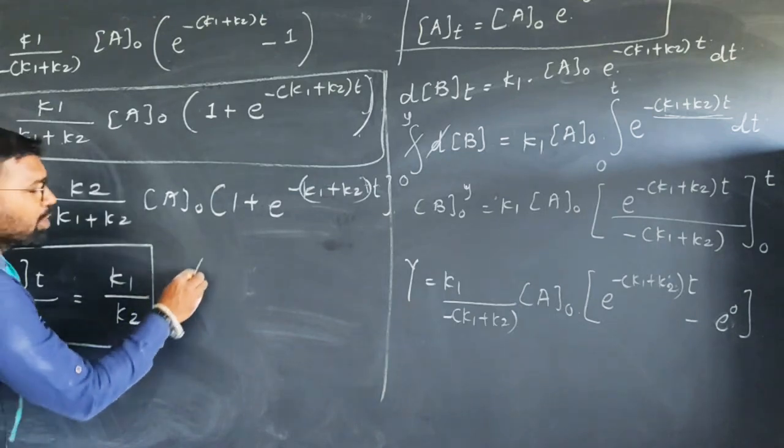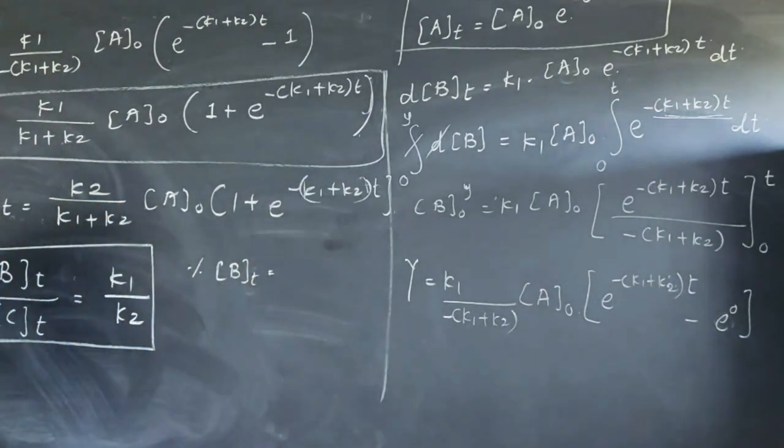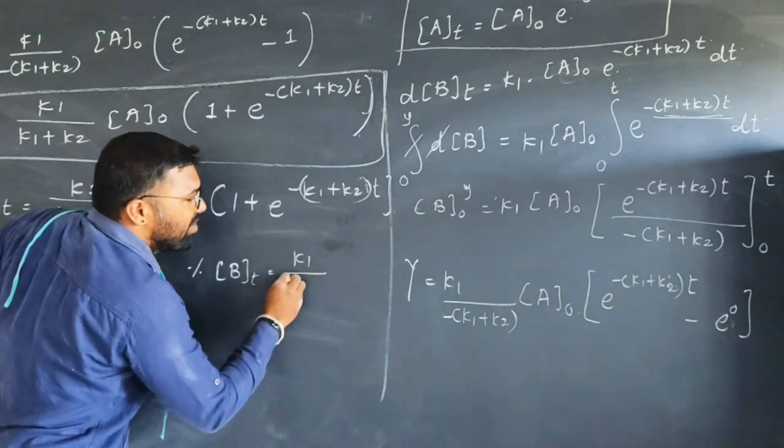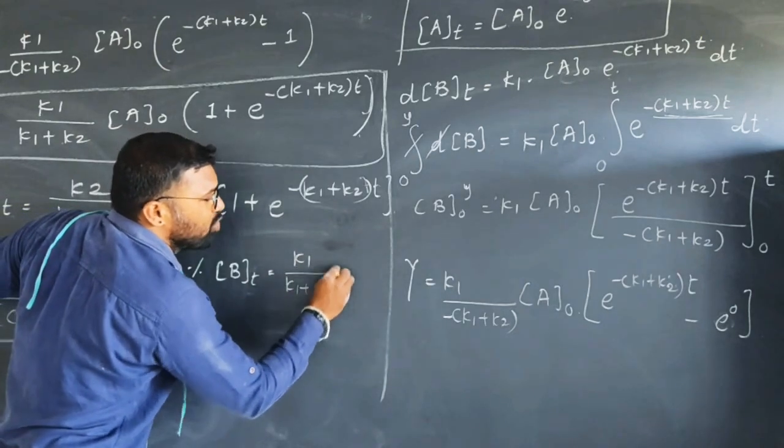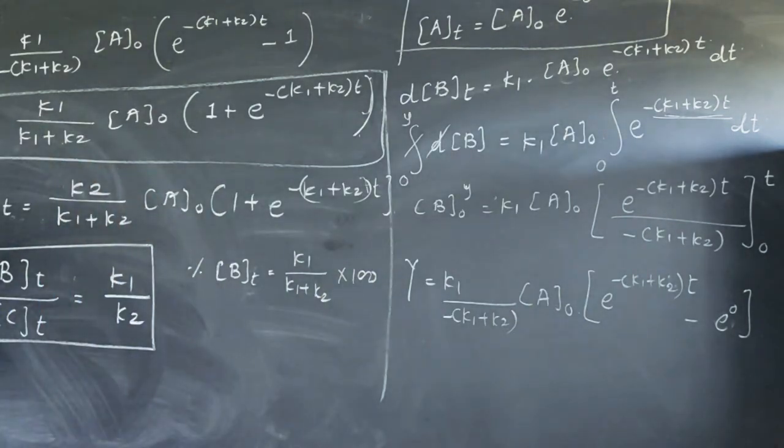If you want to find the percentage of product B at time t, it is equal to K1 upon K1 plus K2 multiplied by 100. This point is important for competitive exams, right?